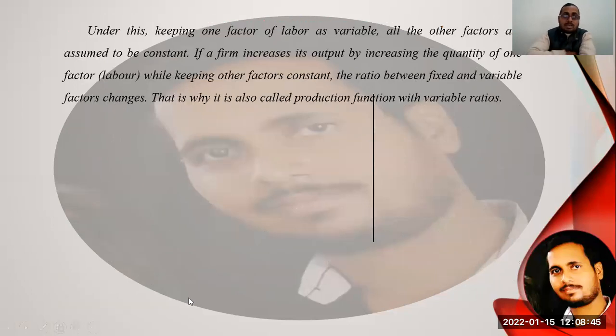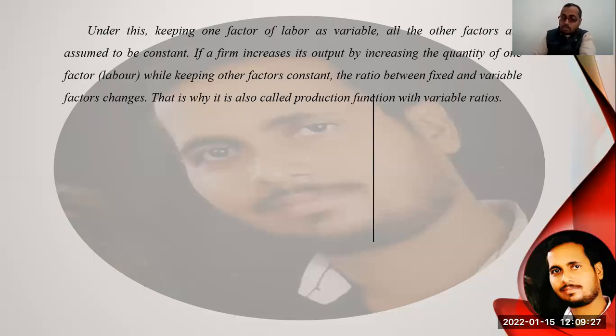Further, in a nutshell we can say, students, that one factor, labor, is kept variable, and all the other factors are assumed to be constant. If a firm increases its output by increasing the quantity of one factor like labor while keeping other factors constant, the ratio between the fixed and the variable factors will change, and that is why it is called the production function with the variable ratio, with the variable proportion. So this is the first type of production function, called the short run production function.